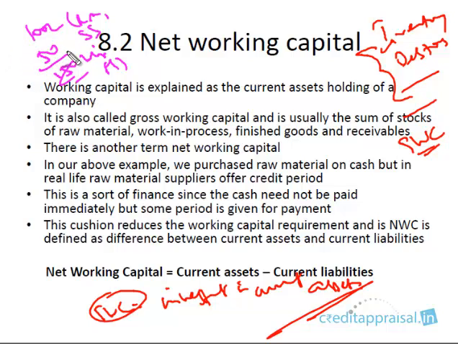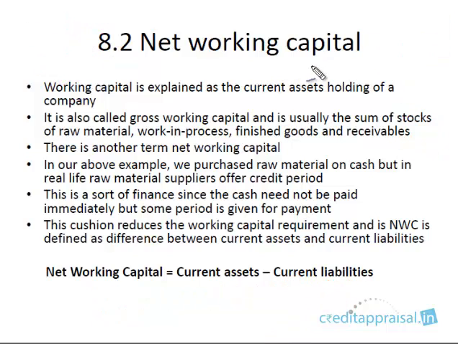There are other current assets also. We have discussed the advances and cash and bank balance, but let us ignore them for the moment. Basically the major current assets we are interested in are the inventory and the debtors. If we add up those two, you get what is known as the gross working capital. But there is another term known as net working capital, which is different from the gross working capital.